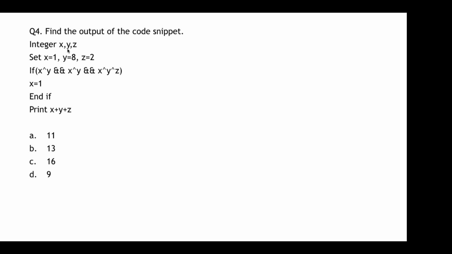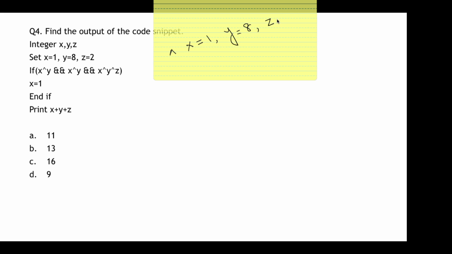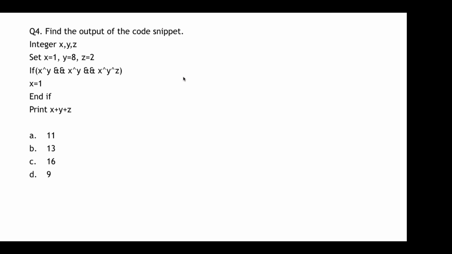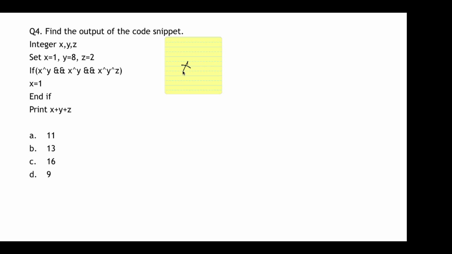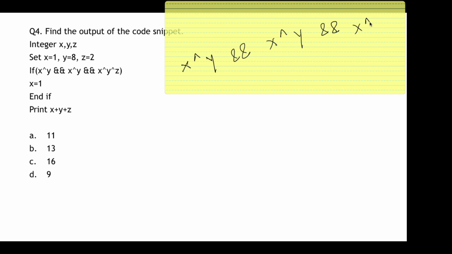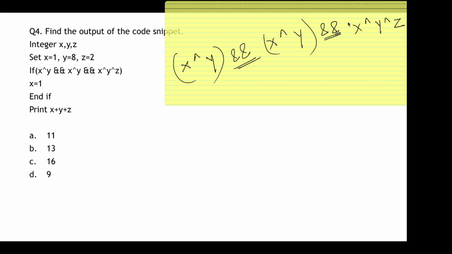Moving on to the next code, which says find the output of the code snippet. Okay, so here we can see we are having a bitwise operator, that is XOR. So anyways, here it says x is equal to 1, y is equal to 8 and z is equal to 2. Okay, so in the if condition, it's something like this. It's saying x XOR y and x XOR y and x XOR y XOR z. So now the AND operation will be done later. First we need to operate on XOR.